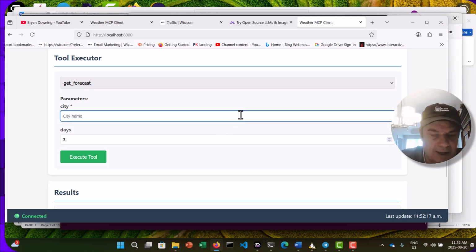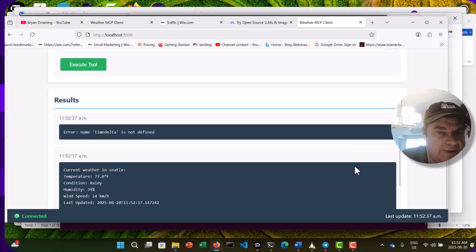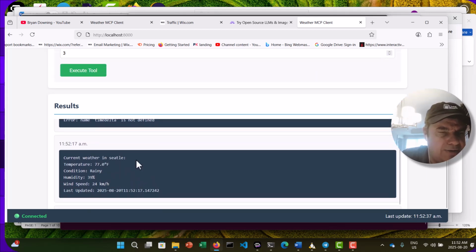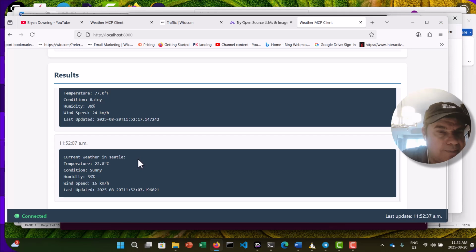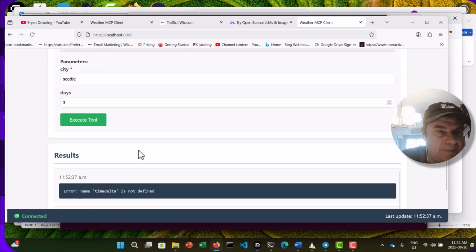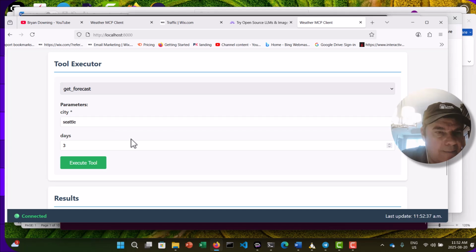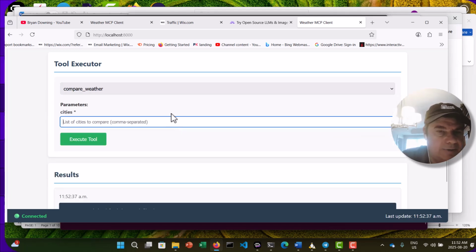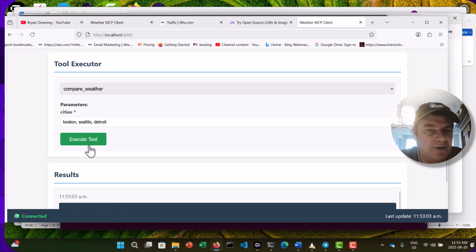So let's do a forecast. So I'll put in the same city, Seattle. I'm just randomly picking cities here. 3-day forecast. Execute tool. Here's the results. Looks like yeah, three results here as well. Now let's compare cities. So let's choose on the East Coast. Let's do Boston against, I don't know, Seattle with Detroit, U.S., whatever. Just execute the tool.